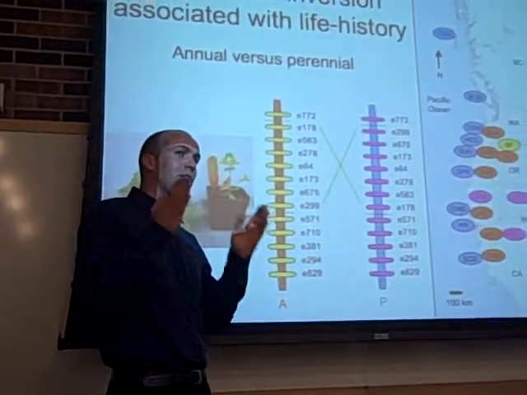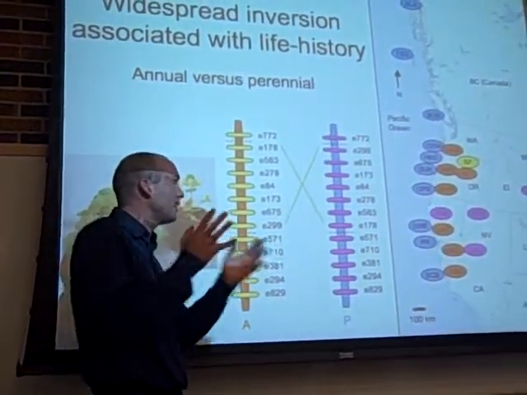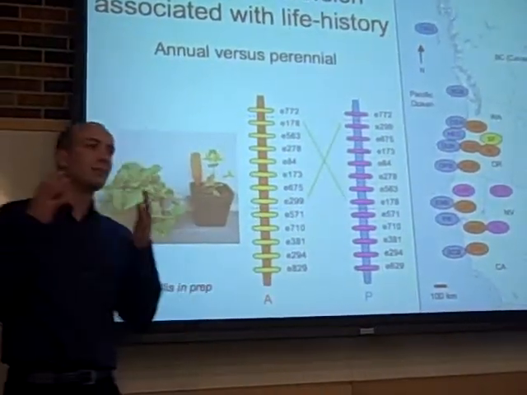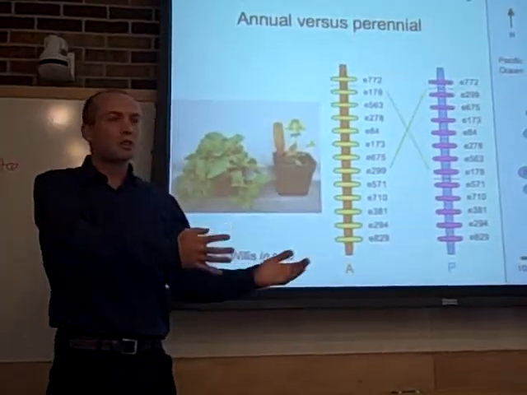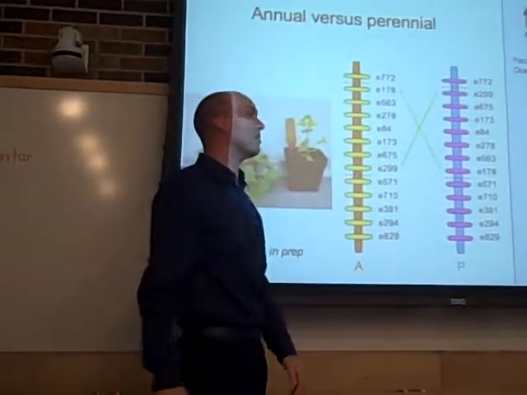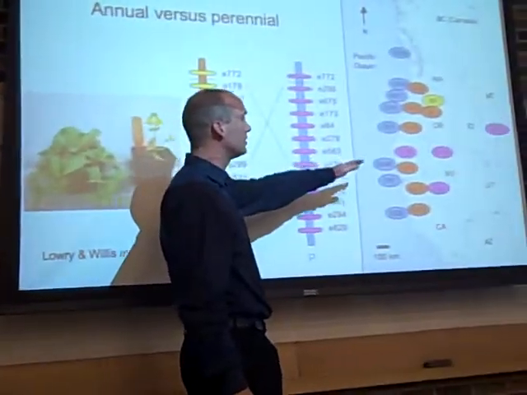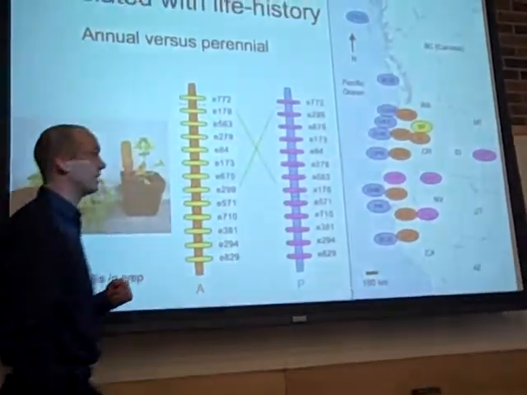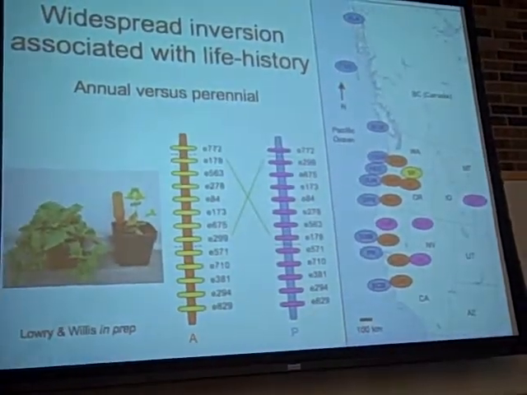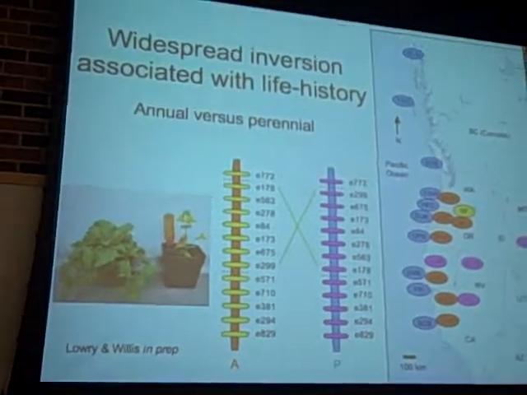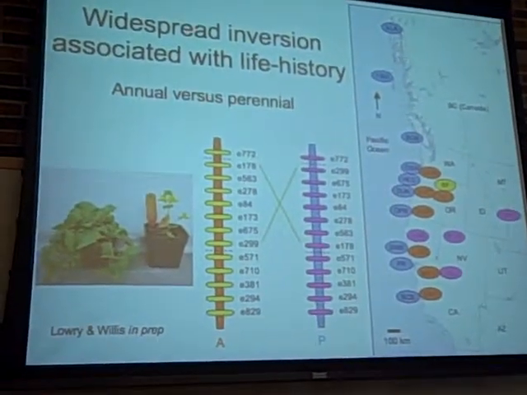But there have always been floating in the back of our minds these inland perennial populations that live in hot springs, along rivers, stuff like this. John's been telling me those things are like the coastal ones, they must be related. I'm like, no, I don't even want to hear about it, don't talk to me. So I made some crosses to those, and interestingly, they had the same orientation as that coastal perennial population. So the inland perennials also had the same chromosomal orientation. So we've seen replicated effects of this inversion. This is that locus that we see in all the crosses.